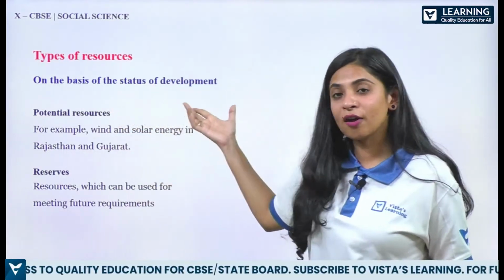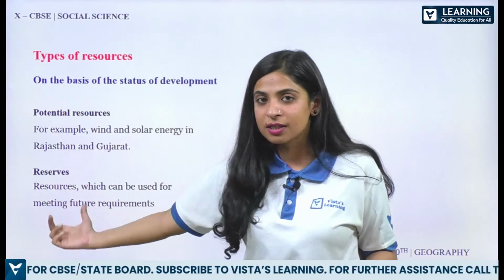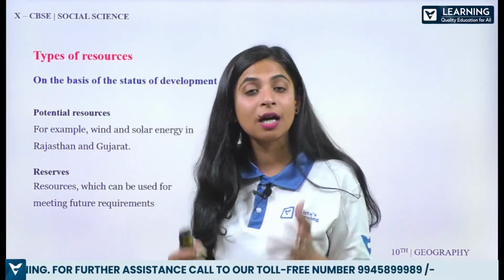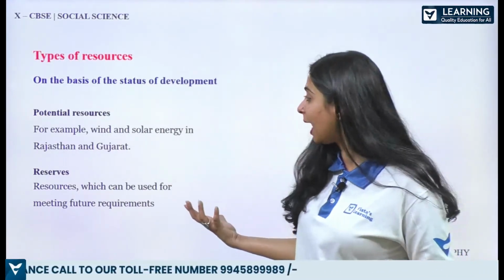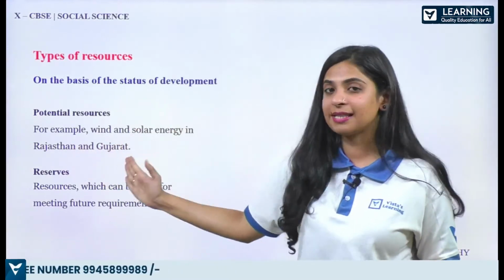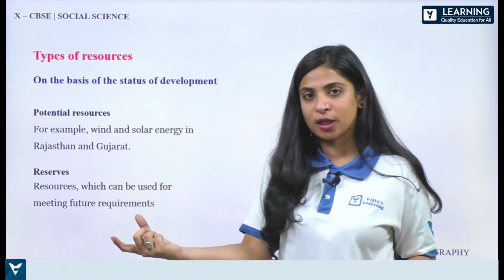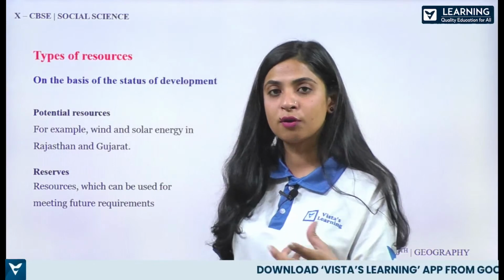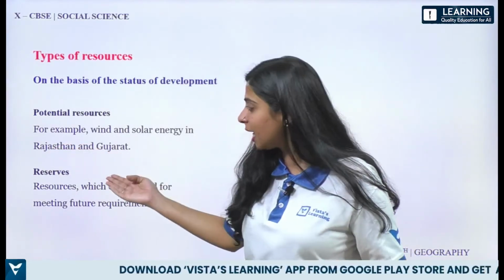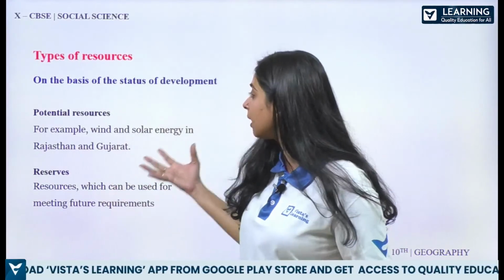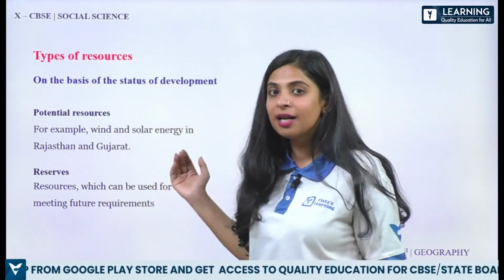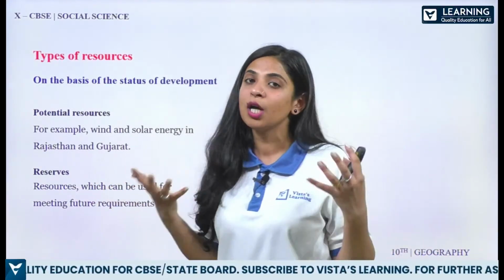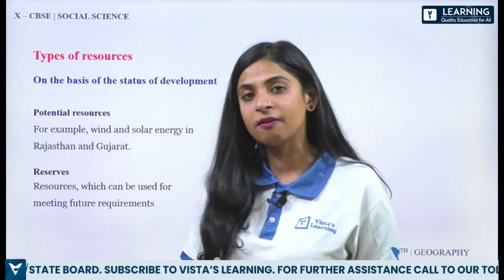Now on the basis of status of development, potential resources and reserves come in. For potential resources, the examples are wind energy and solar energy, which we are creating naturally, and Rajasthan and Gujarat are the best examples. If they ask you in a 1 mark question, or as part of a question, what potential resources are, you should be able to write these 2 names, Rajasthan and Gujarat. They are producing these potential resources such as wind and solar energy. Then we have reserves. What are reserves? Basically resources which can be used for meeting future requirements. You can save it, preserve it, reserve it, that's what it means.